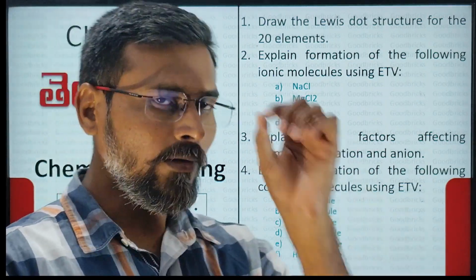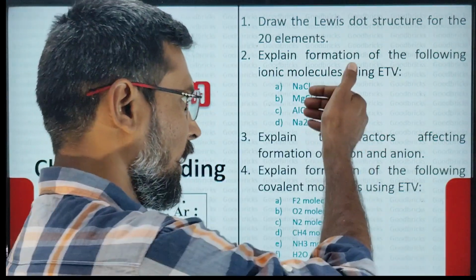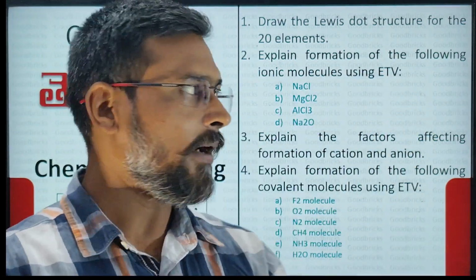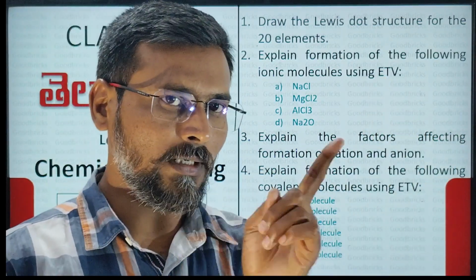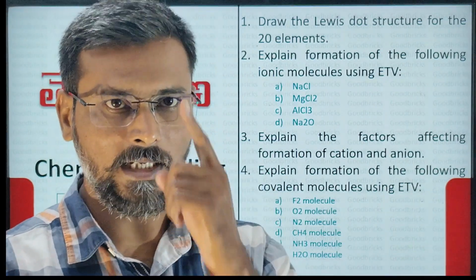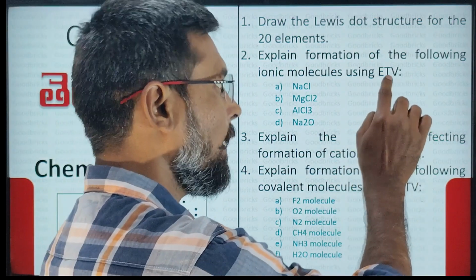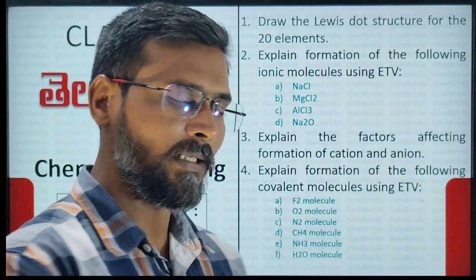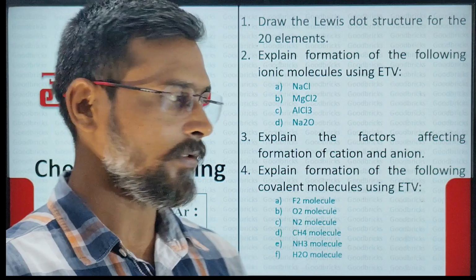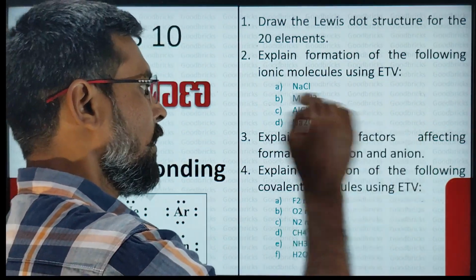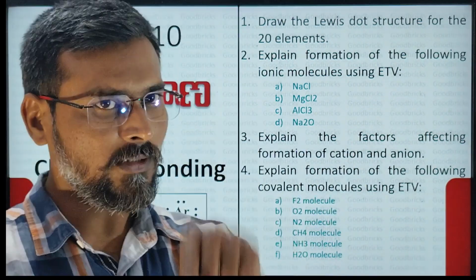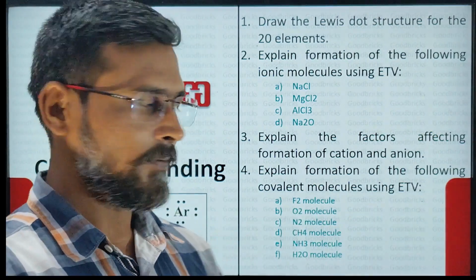Second topic, you have to explain formation of these ionic molecules using electronic theory of valency. We have given ETV, but don't write ETV in the exam. Here we don't have enough space, so that is the reason we have written ETV. Here ETV stands for electronic theory of valency. So based on this theory, you have to explain the formation of ionic molecules. Next, you have to explain the factors affecting formation of cation and anion. This is the third question. For this question you have a direct answer in the textbook.